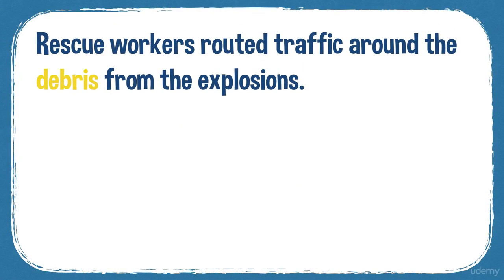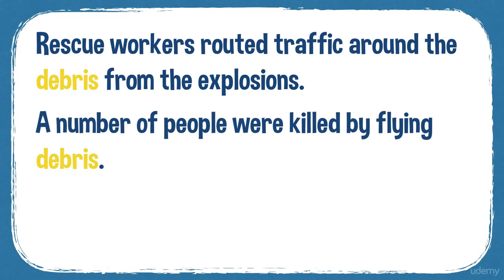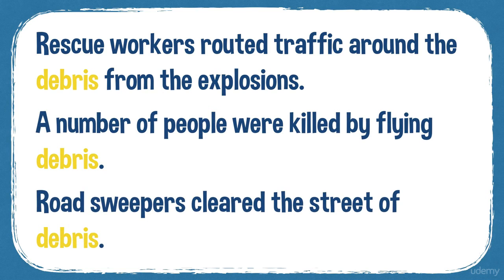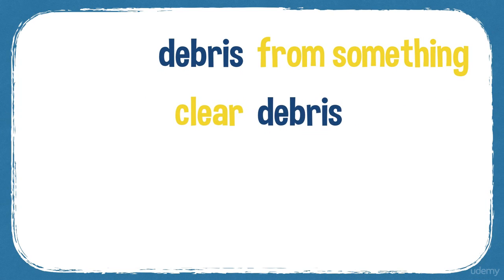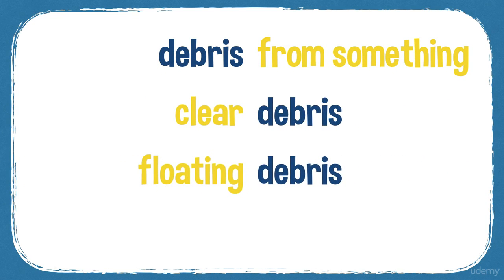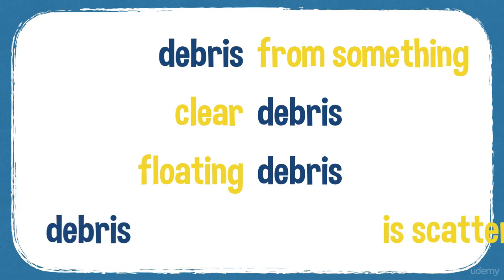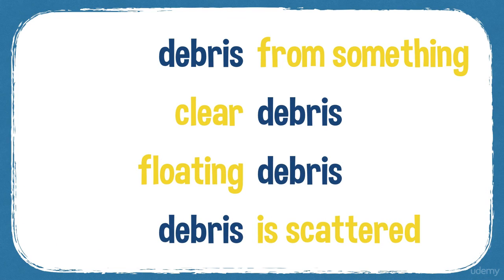For example, rescue workers routed traffic around the debris from the explosions. If you have an explosion, if a bomb goes off, you will have lots of debris. A number of people were killed by flying debris. Road sweepers cleared the street of debris. So you can have debris from something. You can clear debris. Floating debris on water. Debris is scattered.